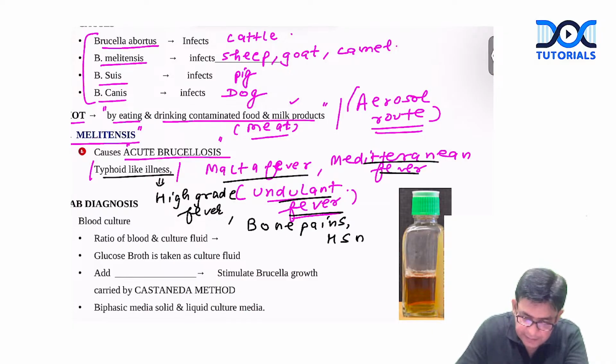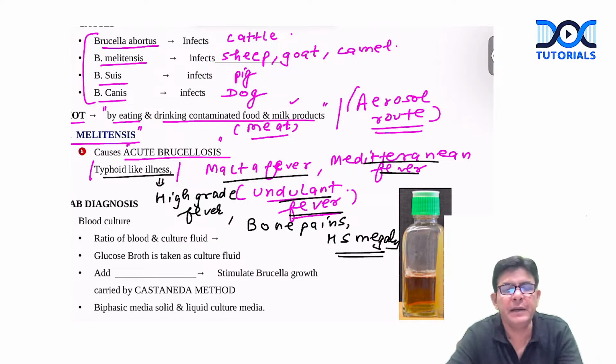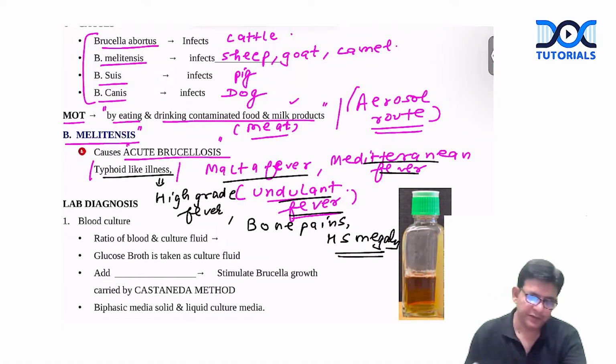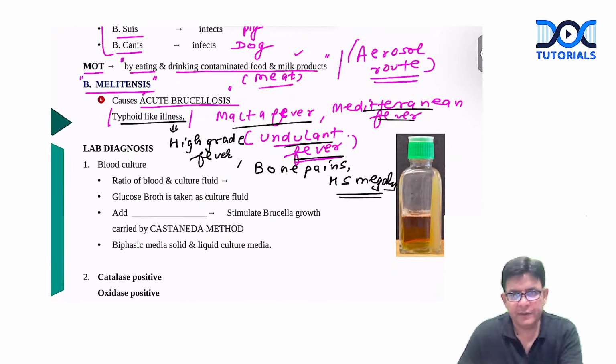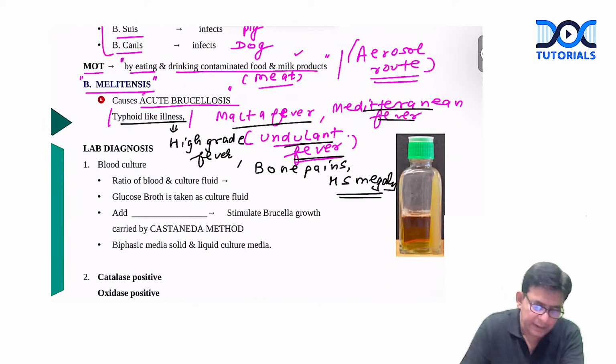Along with that, hepatosplenomegaly also is reported in acute brucellosis. So basically night sweats, a high grade fever, bone pains, hepatosplenomegaly, they all are features of what? Acute brucellosis. Fine. Now, these things you will write whenever this question comes around,